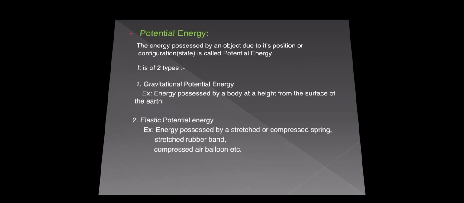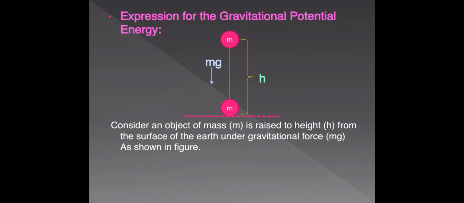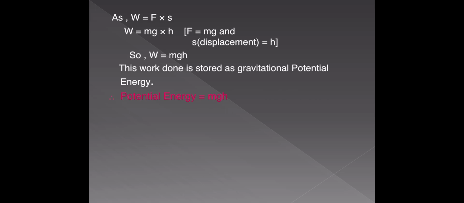The expression for the gravitational potential energy is equal to mgh, where m is the mass of the object, g is acceleration due to gravity, and h is height through which the object is lifted from the surface of the earth.